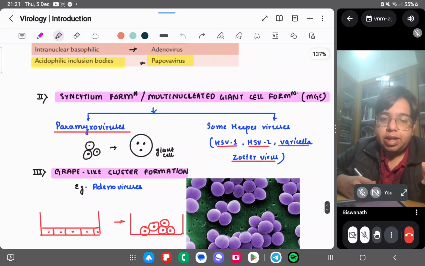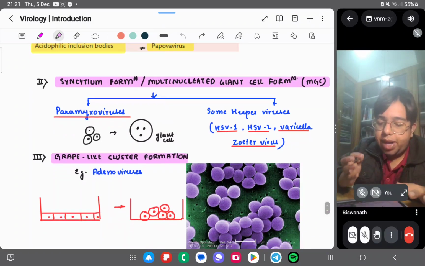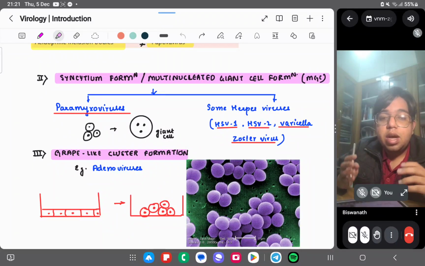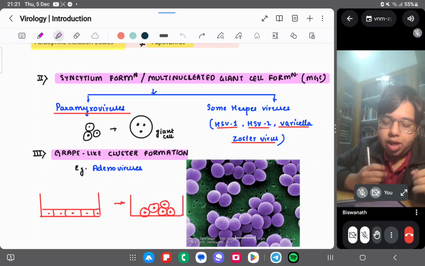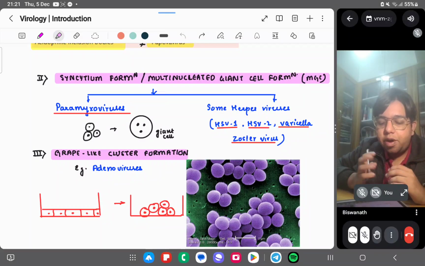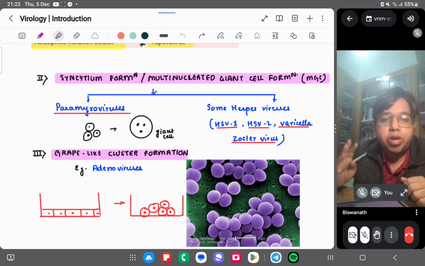So the first cytopathic effect was inclusion body formation. Second is syncytium formation. It is a multinucleated cell formation, like paramyxovirus. Paramyxoviruses tend to clump the cells and form a giant cell. Okay, giant cell is being formed. And some herpes viruses like HSV 1, 2 and varicella zoster form multinucleated giant cells.